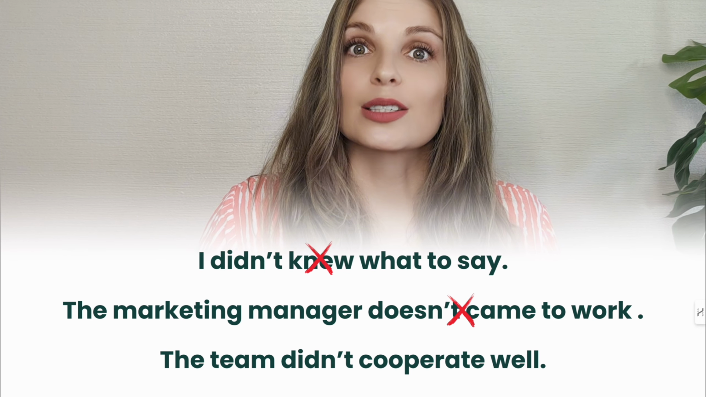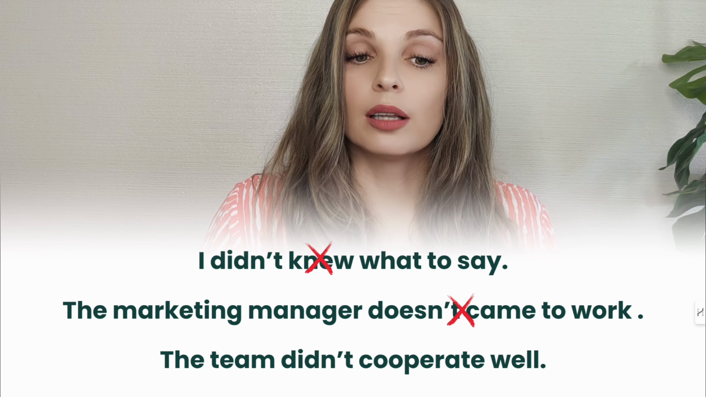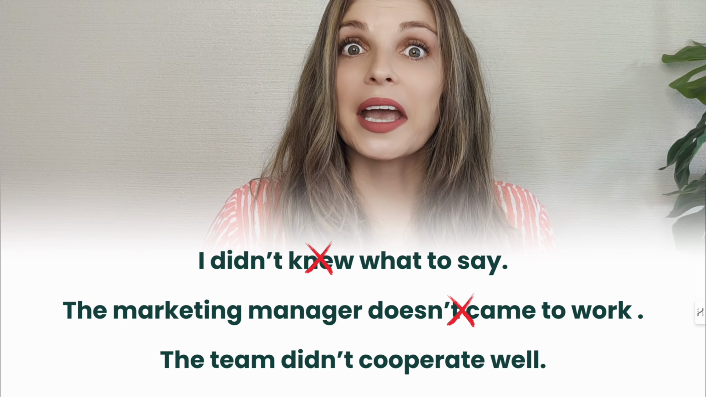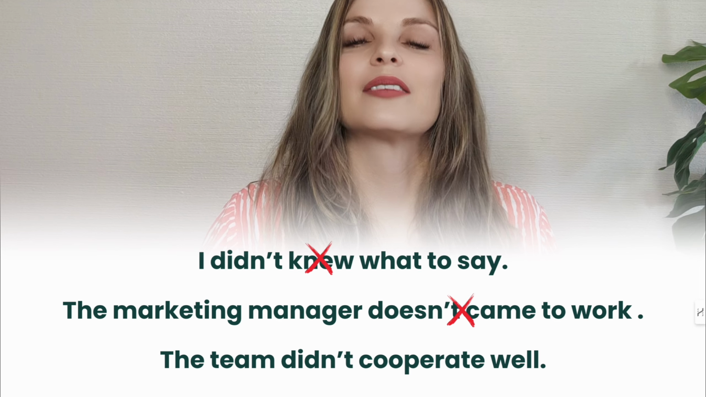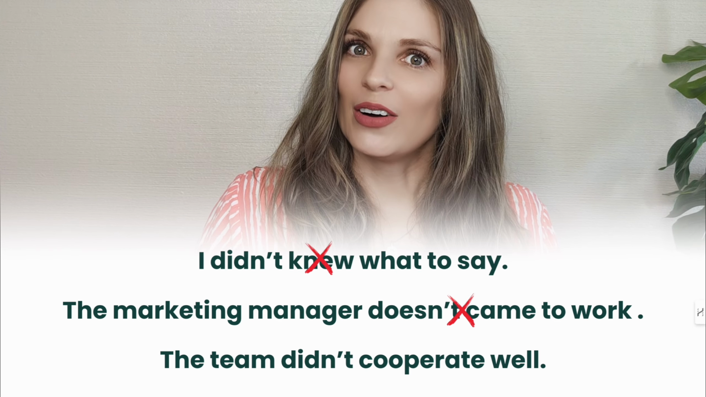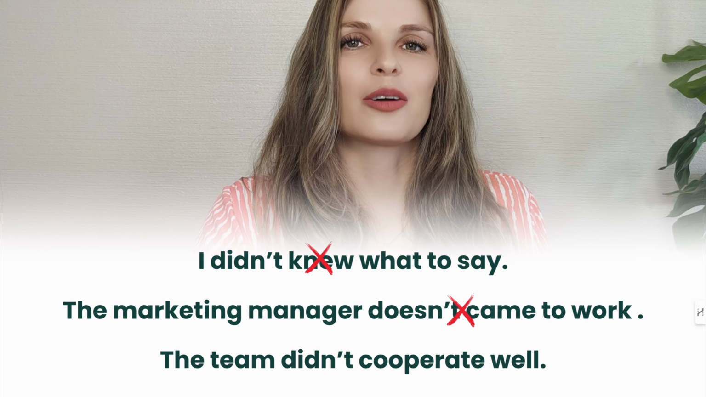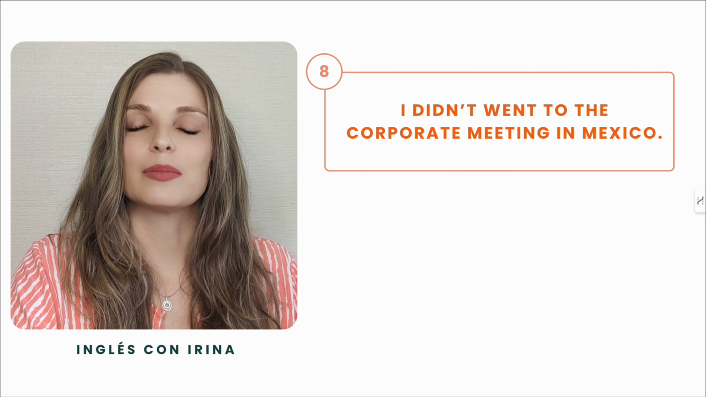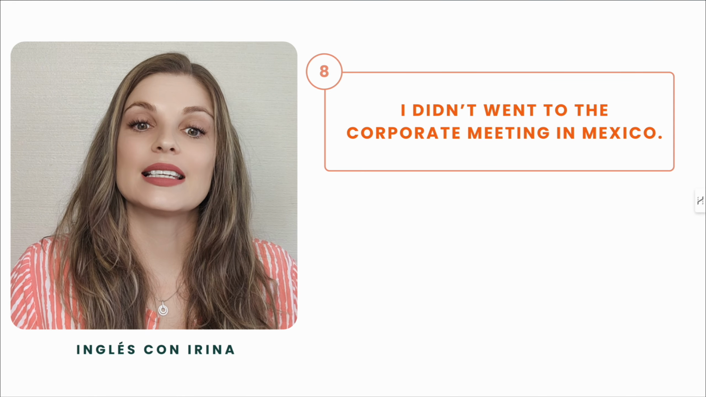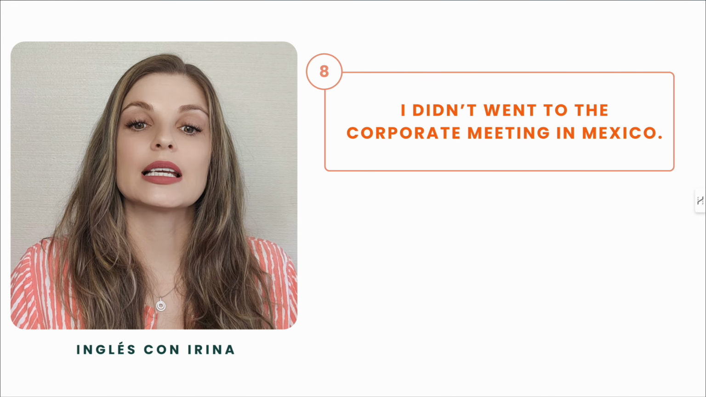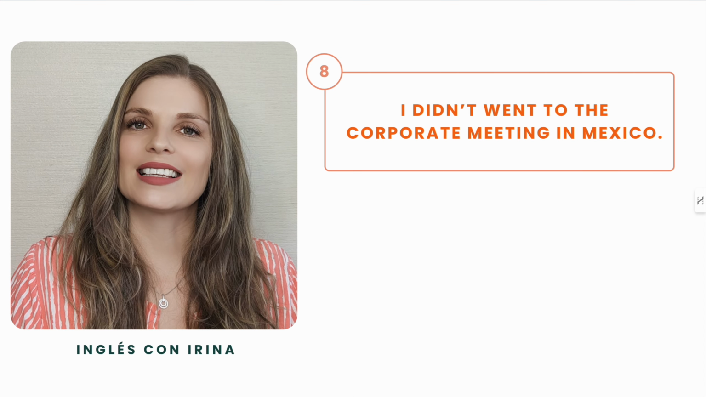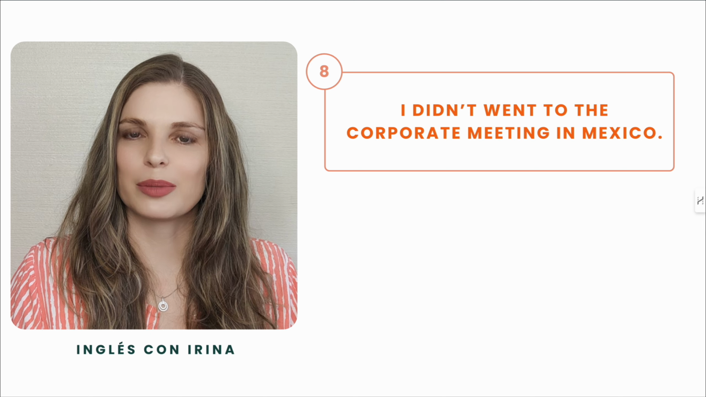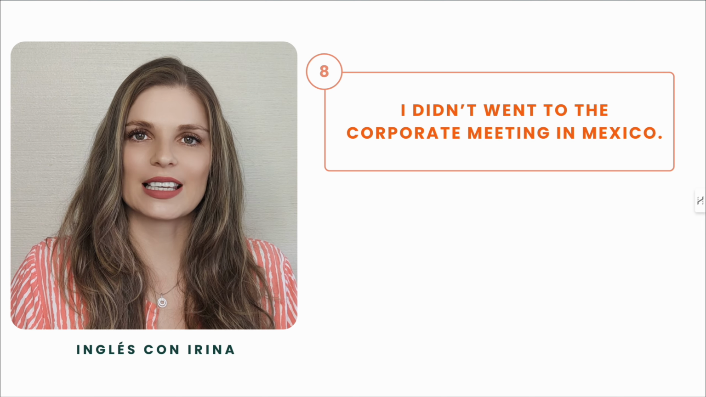And let's review the last one. The team didn't cooperate well. Is it okay? It is okay. Okay, we will leave it as is. Okay, so that was our mistake number 7. And the mistake number 8, I didn't went to the corporate meeting in Mexico. After the previous mistake, it now must be much simpler for you to spot the mistake. Let's see if you can do it.